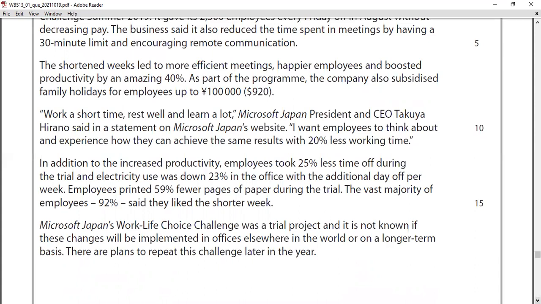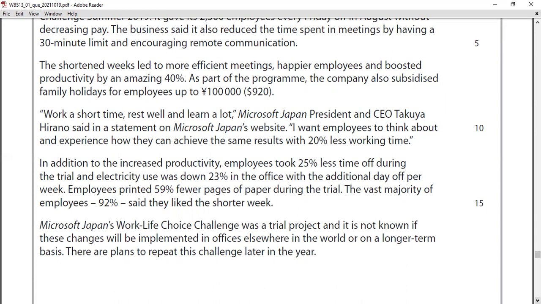And another statement on the website: they say, I want employees to think about and experience how they can achieve the same result with 20% less working time. That's called efficiency. Efficiency is not working full time, but less time. In addition to the increased productivity, employees took 25% less time off during the trial, and electricity use was down 23% in the office on the traditional day off per week. Employees printed 59% fewer pages of paper during the trial. The vast majority of the employees, 92%, said they liked the shorter week.